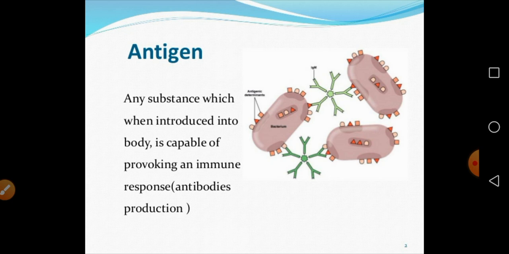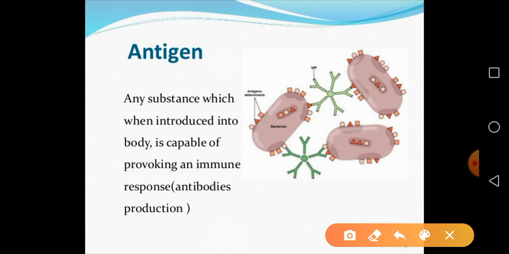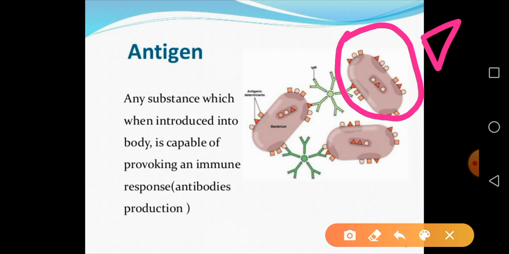So you can see here, suppose this is a foreign pathogen, suppose it is a bacteria, and on the surface of the bacteria you can see such kinds of things, such as a triangle.